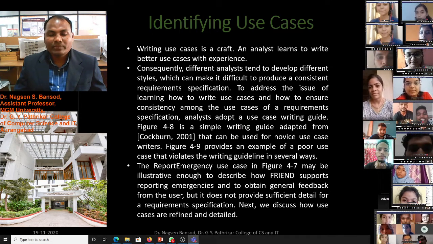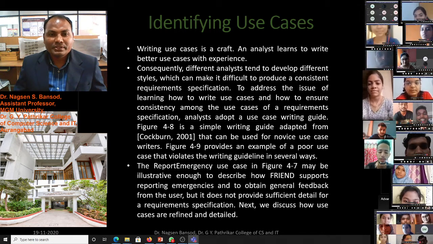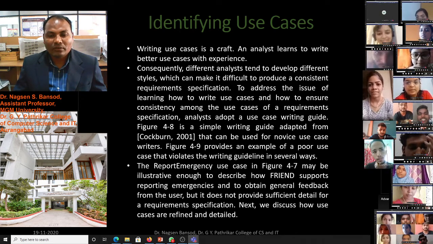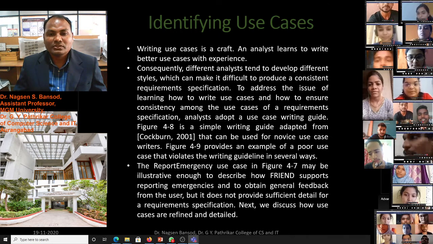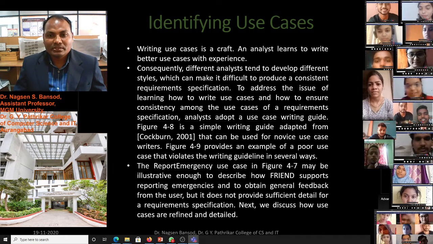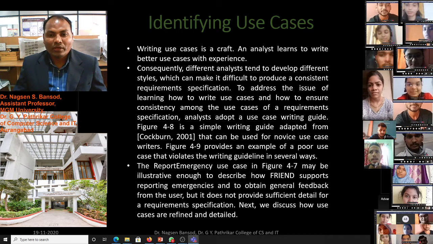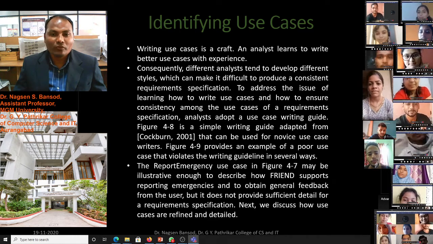In a previous lecture we discussed identifying use cases. To identify use cases, we have to ask some questions to ourselves as well as to the machine, because use cases means the processes we perform with the help of the system, with the help of software.